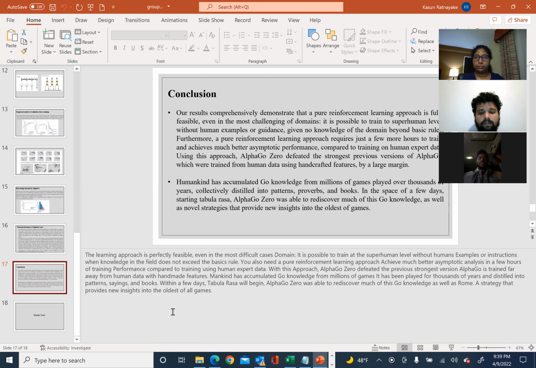Mankind has accumulated Go knowledge from millions of games played over thousands of years, distilled into patterns, proverbs, and books. Within a few days, starting tabula rasa, AlphaGo Zero was able to rediscover much of this Go knowledge, as well as novel strategies that provide new insights into the oldest of all games.